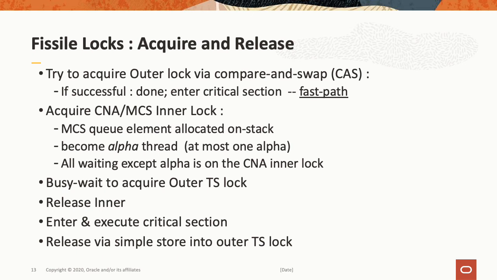Having acquired the outer lock, we then drop the inner lock, we execute the critical section as normal, and then we just release the outer test and set lock with a simple store. It's worth pointing out that no matter how we acquired the Fissile lock, be it the fast path or the slow path, the unlock is the same in both situations.